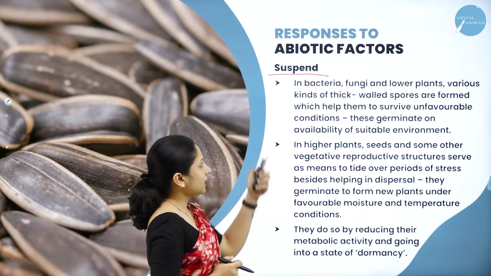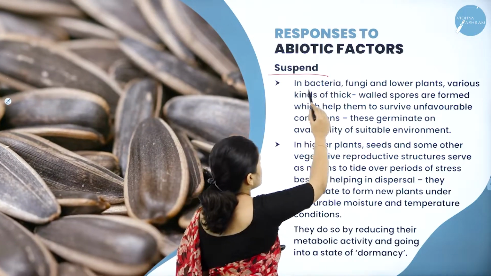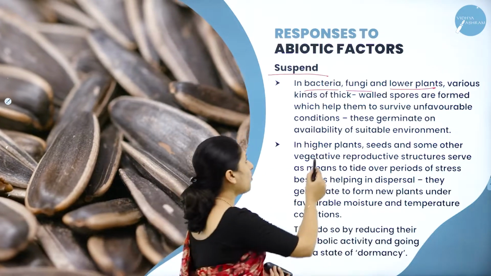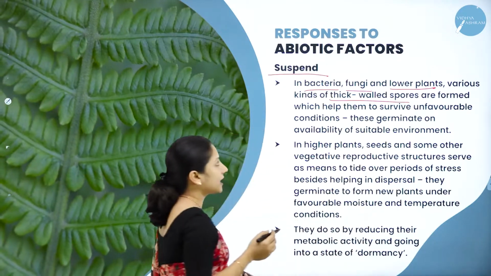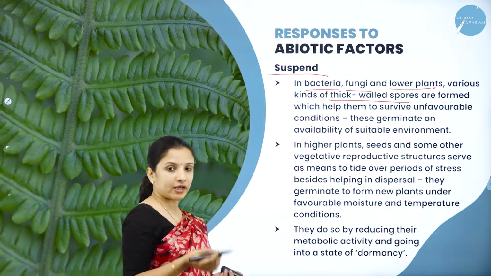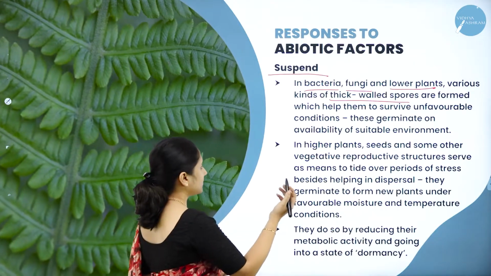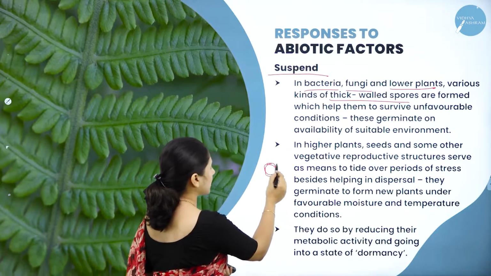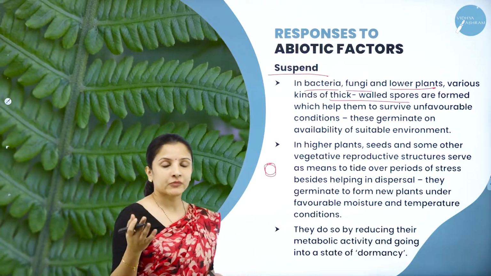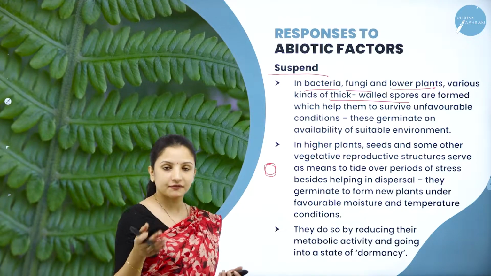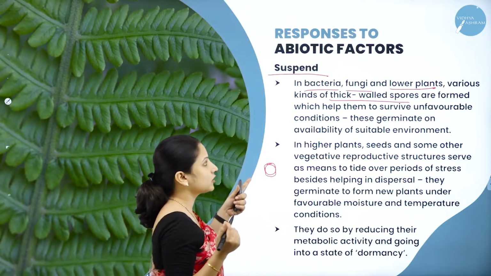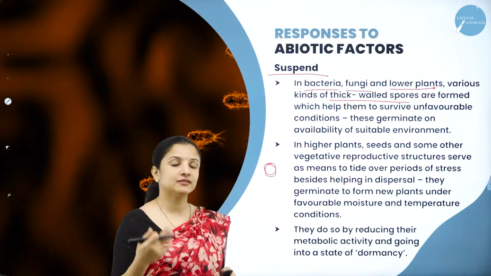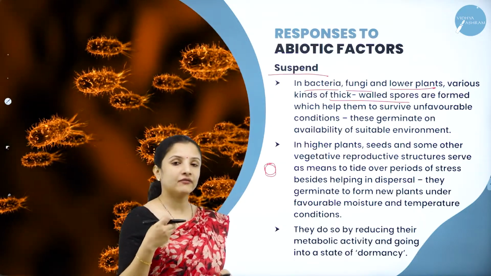So in bacteria, fungi and lower plants, there are various kinds of thick-walled spores. We all know that, be it bacteria, fungi or any of the plants. For example, bacteria also produce spores which have a thick wall around them. Fungi, be it penicillium or aspergillus, different forms of fungi also produce thick-walled spores. And even plants such as the pteridophytes also produce spores having a thick wall.